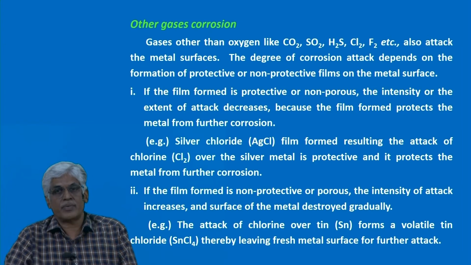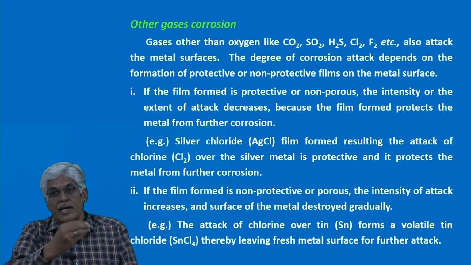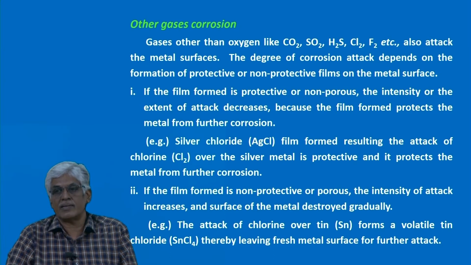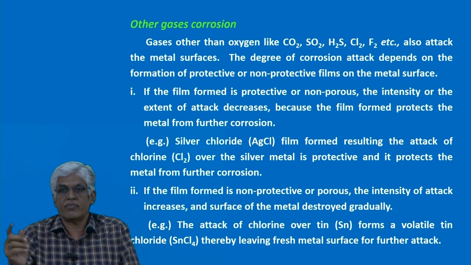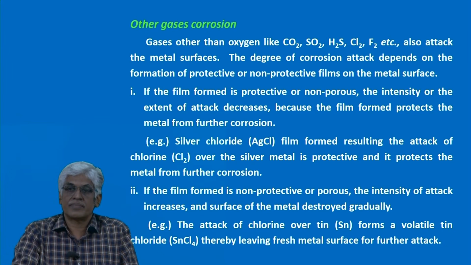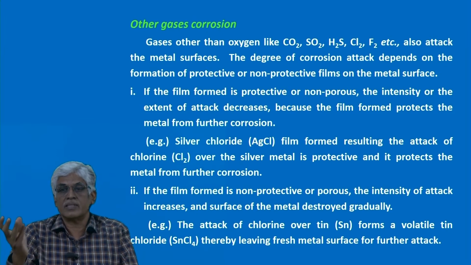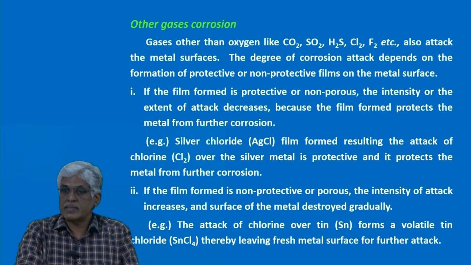Then the second case, non-protective. The same chlorine gas reacts with the tin metal, Sn. It will form SnCl4, tin chloride. Tin chloride is volatile in nature. So, since it is volatile, further corrosion is possible. So, these two things we are seeing here in other gases corrosion. Then we will see what is wet corrosion.